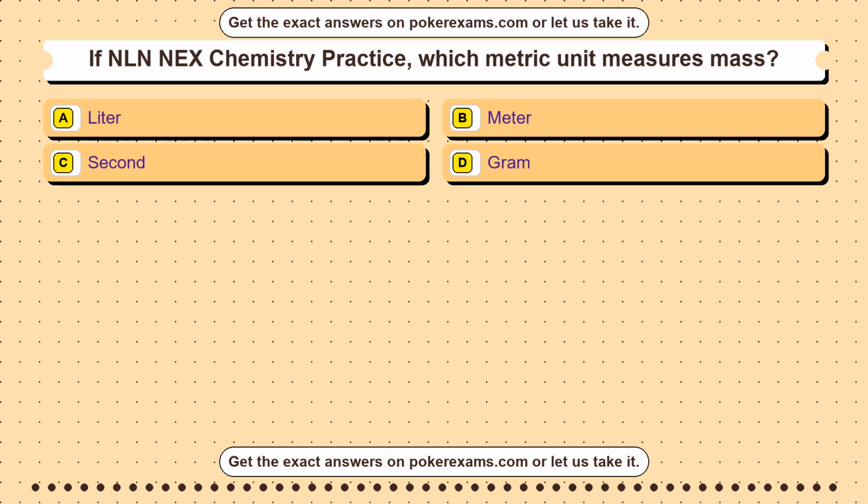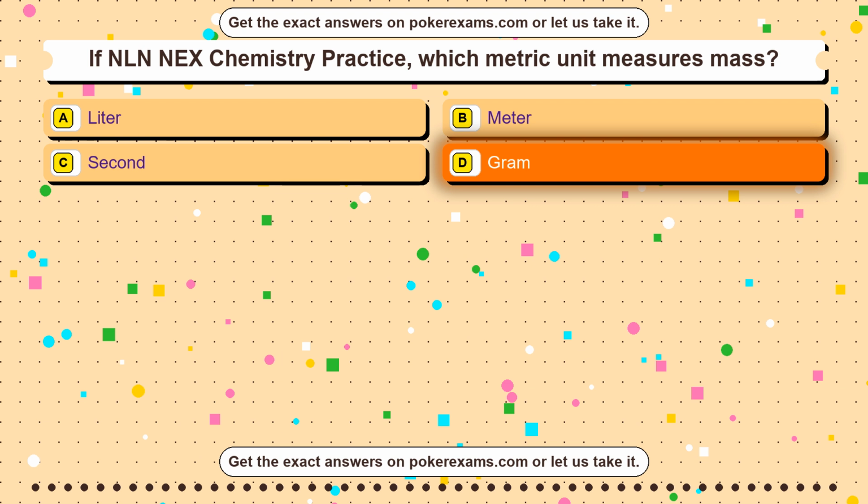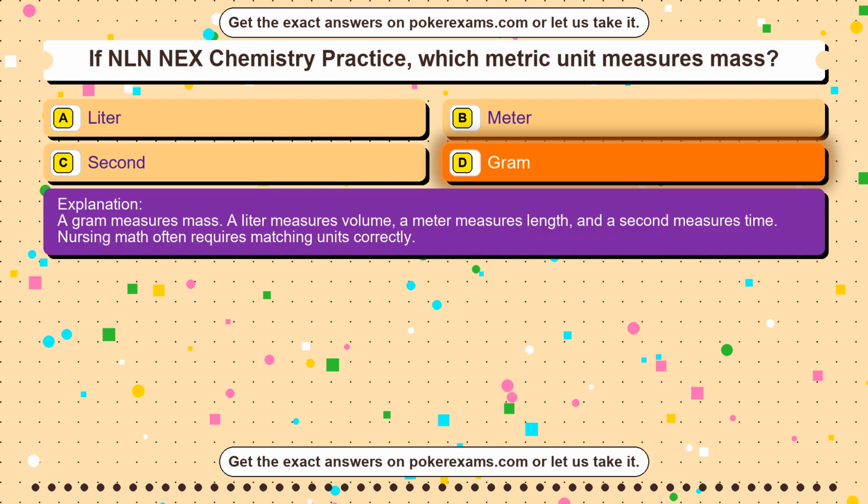Question 50. If NLN NEX Chemistry Practice, which metric unit measures mass? Option A, liter. Option B, meter. Option C, second. Option D, gram. The correct answer is option D, gram. A gram measures mass. A liter measures volume, a meter measures length, and a second measures time. Nursing math often requires matching units correctly.